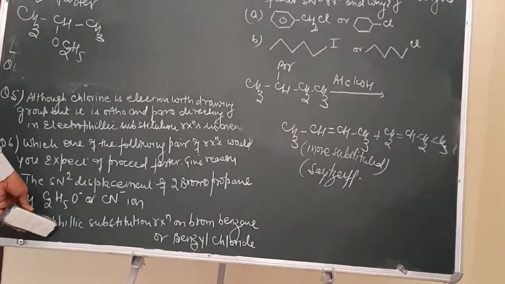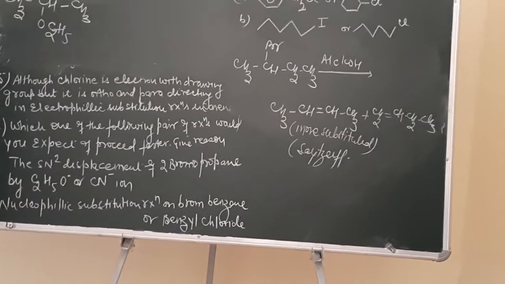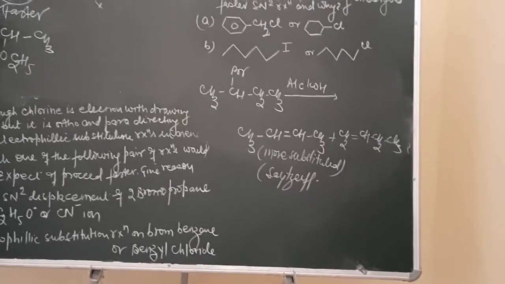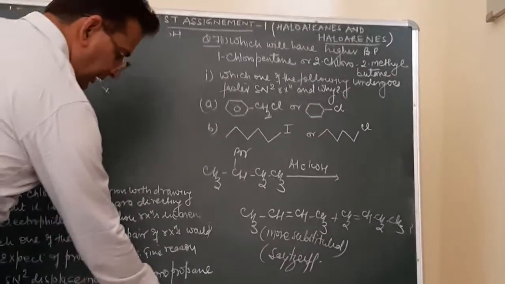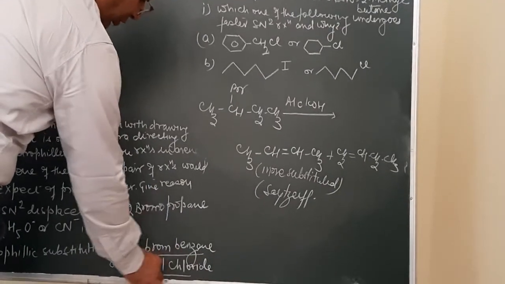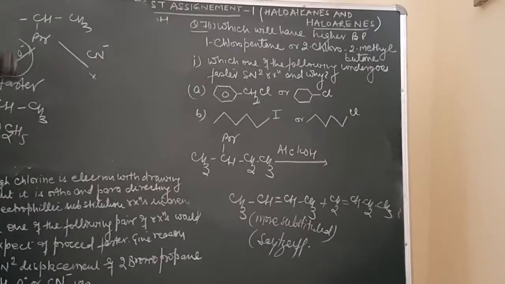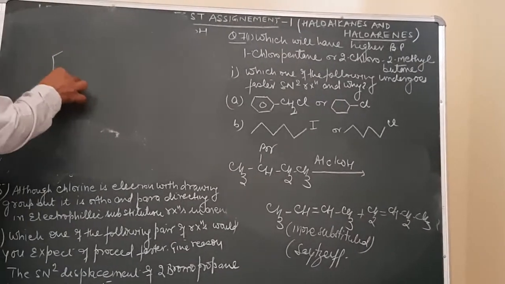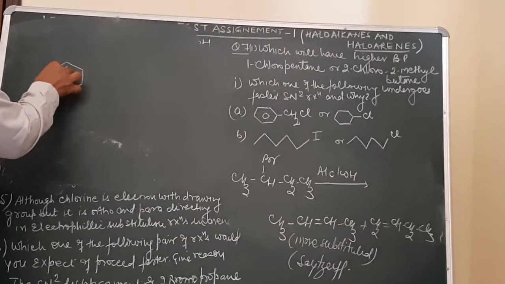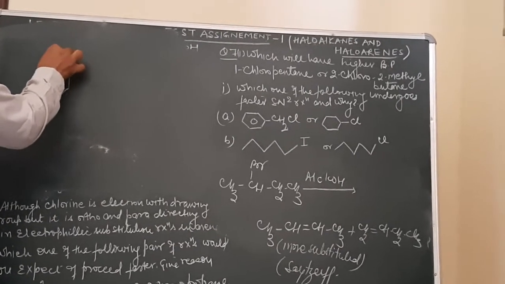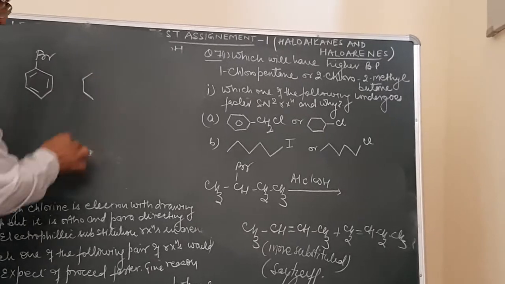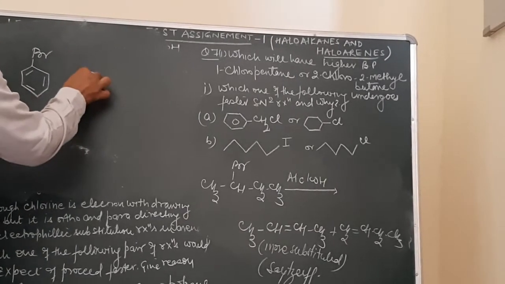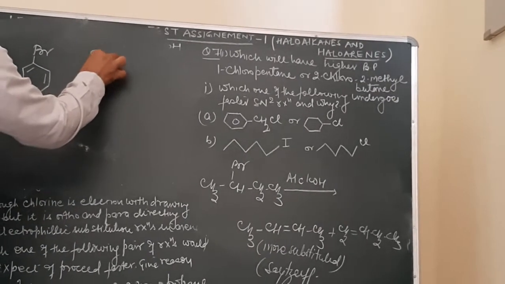B part, the nucleophilic substitution reaction on bromobenzene or benzyl chloride. It is being asked whether the reaction on bromobenzene or on benzyl chloride, which will be a faster SN2 reaction over here. The C over here, this is a bromobenzene. Bromobenzene is this group. And then over here is a benzyl chloride. Benzyl chloride will be this one.